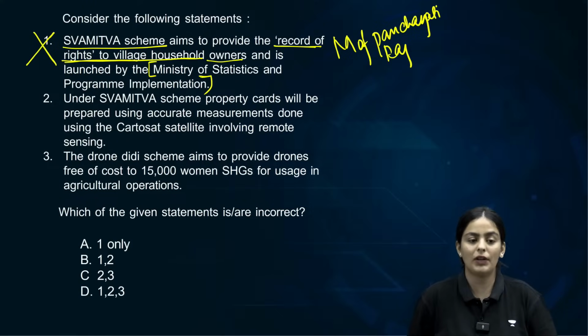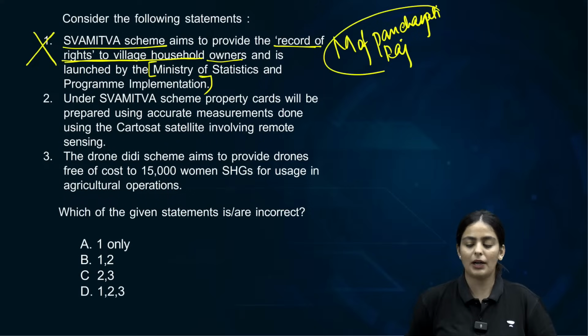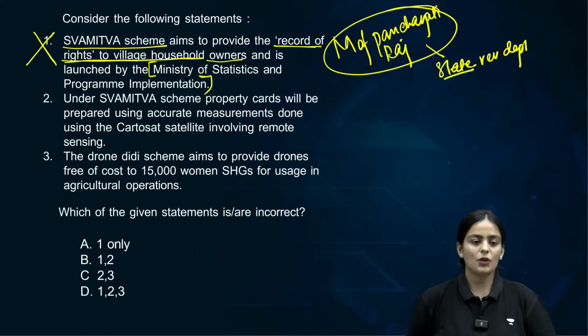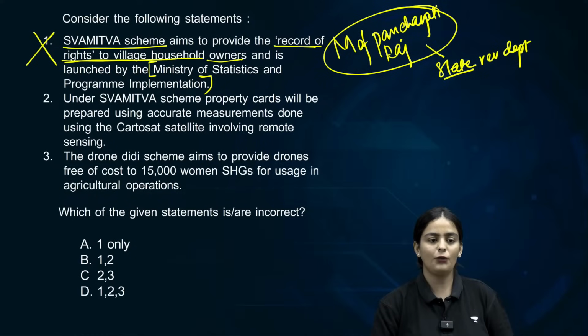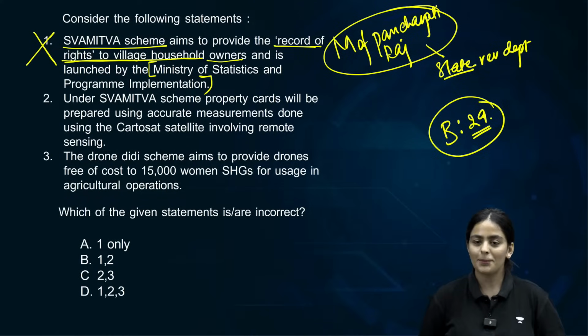Not Ministry of Rural Development, Ministry of Panchayati Raj. That is the important part. Along with a lot of state revenue departments. Clear? So first things first, let's also see how many of you have voted. A lot of you, maximum percentage of you have voted for B.